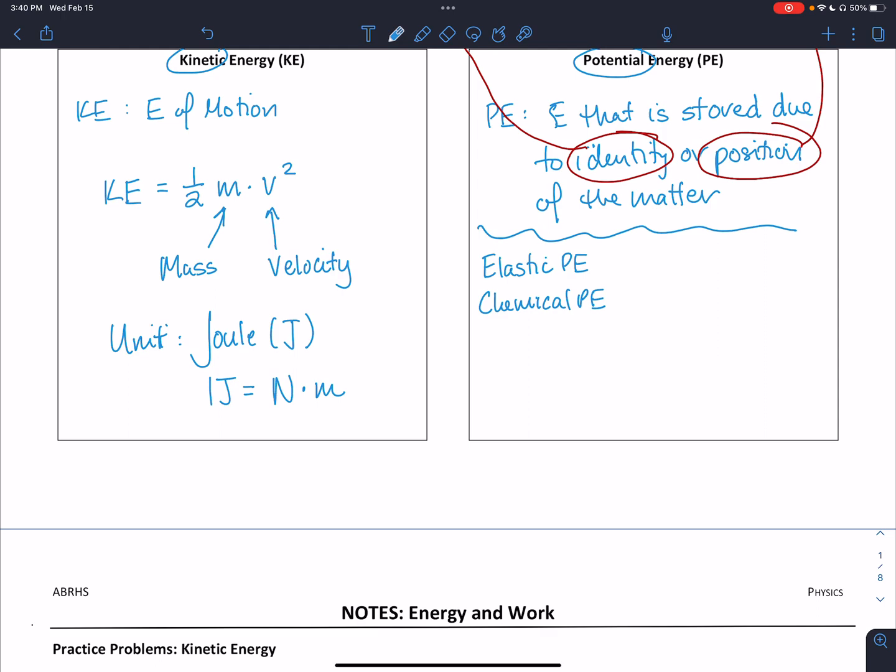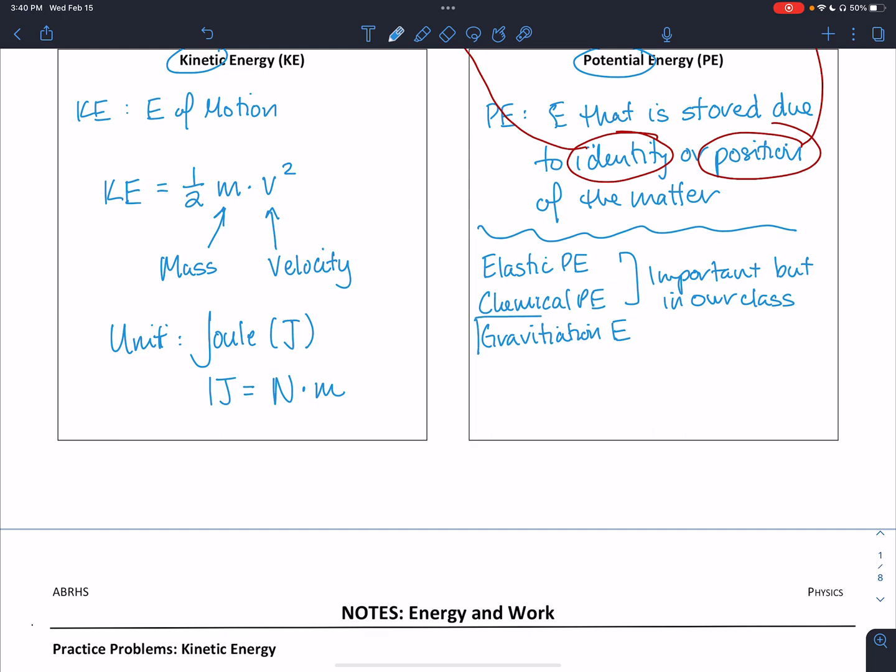And if we're talking about the energy due to its position above the Earth, that is gravitational energy. These two are important, but not in our class. We will deal with elastic potential energy in another unit if we get to it.